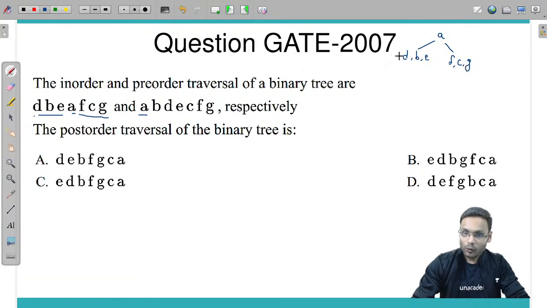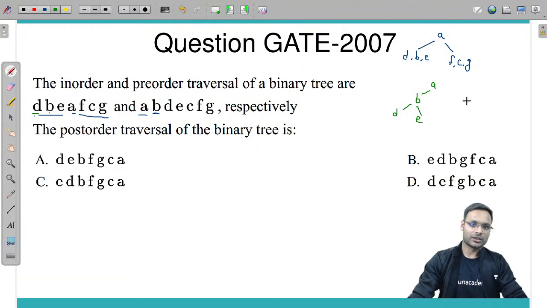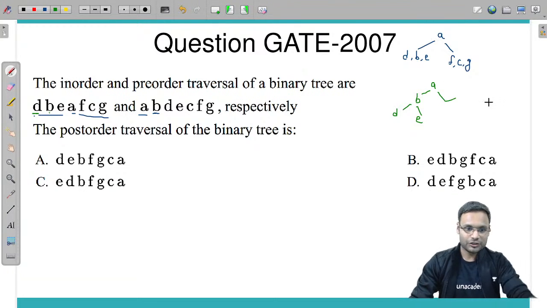Now check DBE. Here the first symbol is B, which means B is the root of this subtree. In the in-order traversal, before B, D comes, which means D should be on the left. E comes after B, which means E comes on the right. Right subtree FGE.